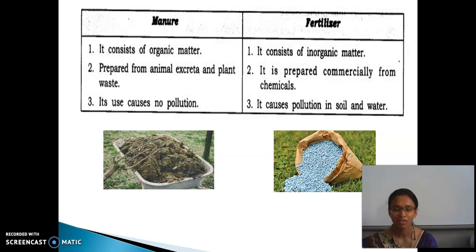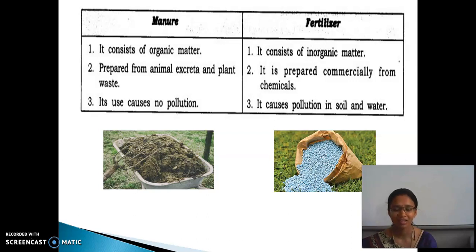The manure consists of organic matter, that means natural, which can be decomposed easily, and the fertilizers consist of inorganic matter, in the sense of chemicals.